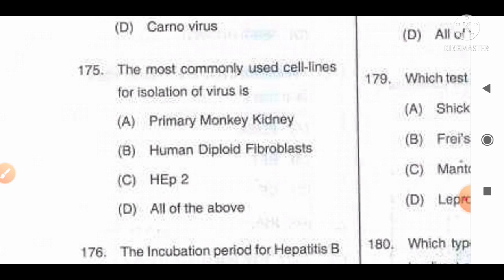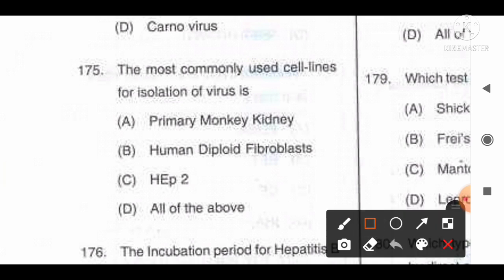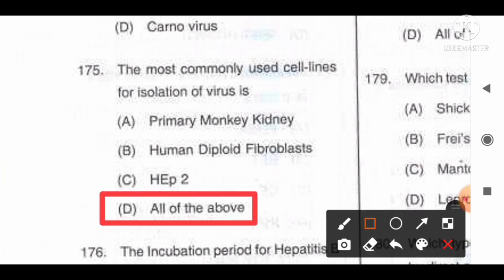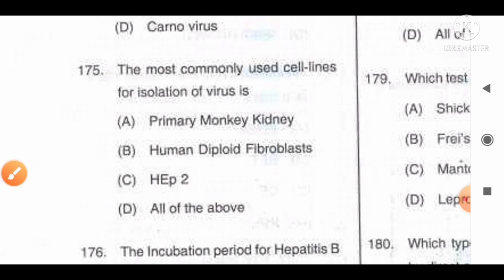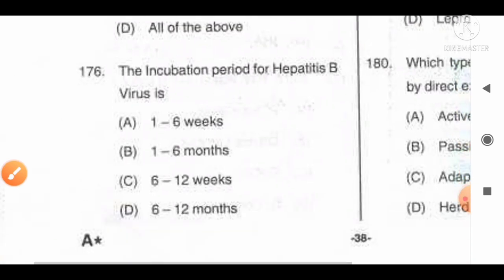So from the given information, all of the options are included. So option D, all of the above, will be the correct answer for the cell lines used for the isolation of viruses. Move to the next question, number 176.